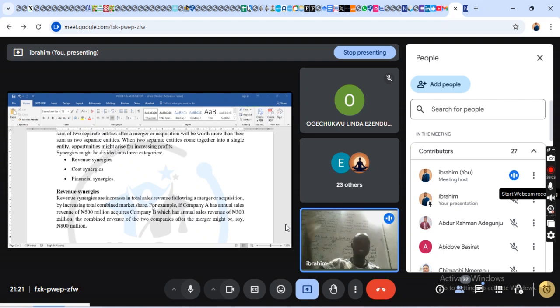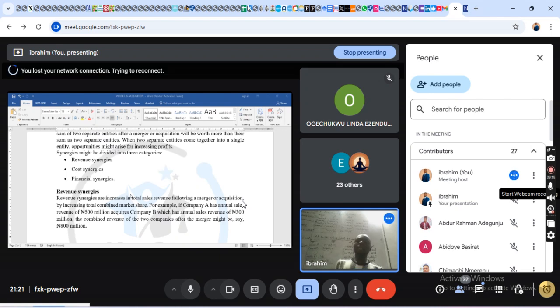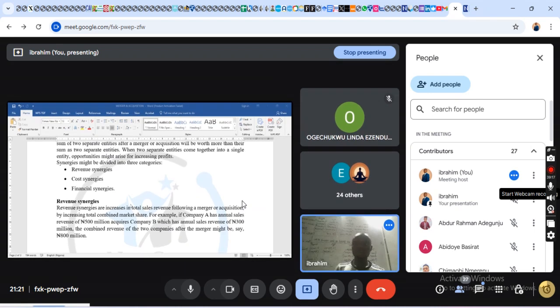The company that you want to take over, look at their financials. What were they doing in the previous year? Now, there is what we call cost synergies.